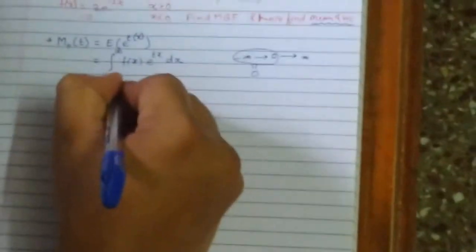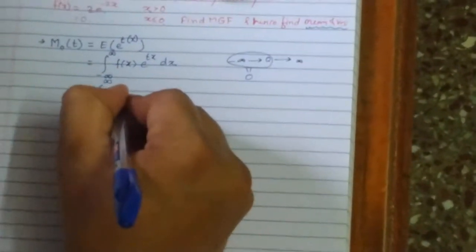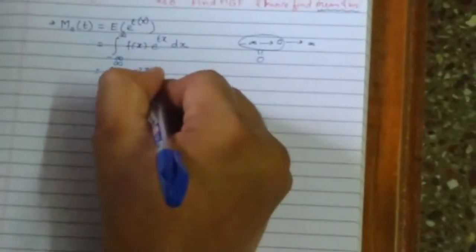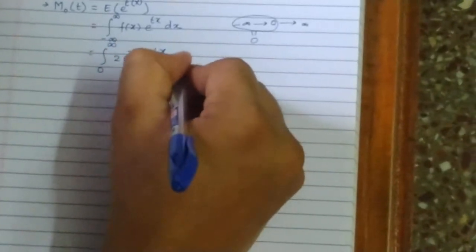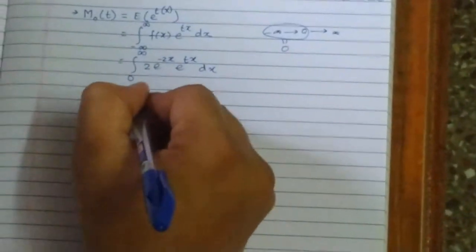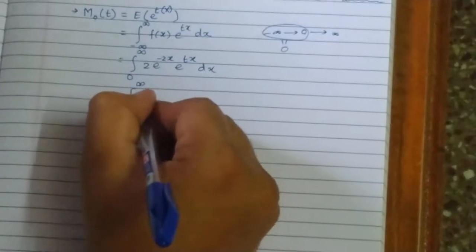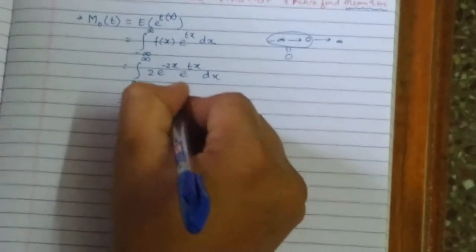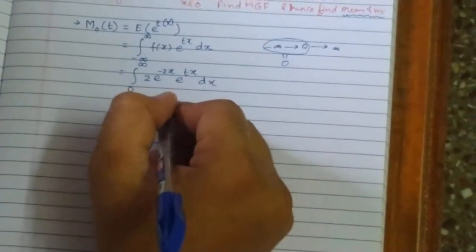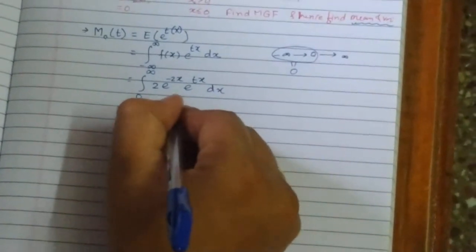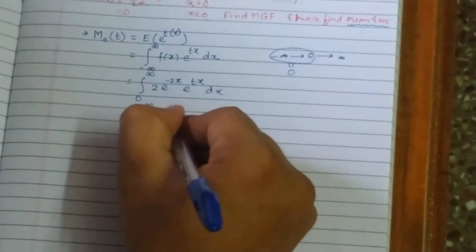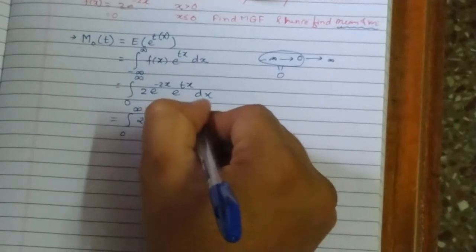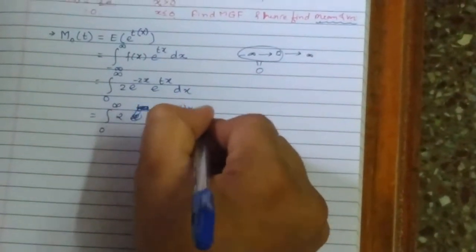So the integration from 0 to infinity, the value of f(x) is 2 times e raised to minus 2x into e raised to tx dx. So this is the integration from 0 to infinity of 2 times e raised to t minus 2, I'll just make it e raised to minus, taking common, (2 minus t) into x dx.